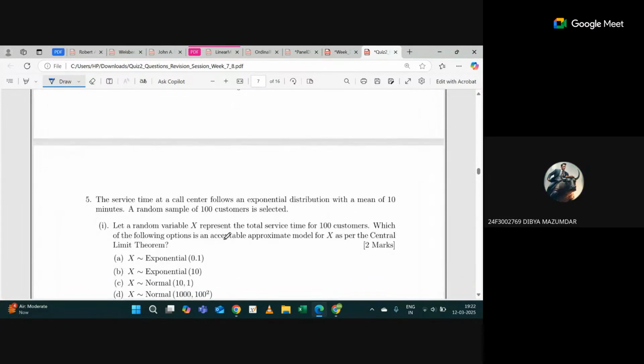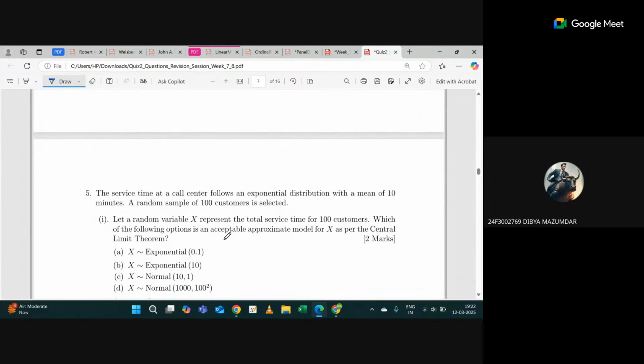Sir, this question is from the beta distribution? Binomial, not beta. Okay. So read this question and tell me which option is correct and why.